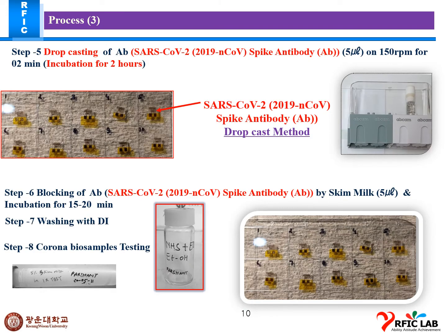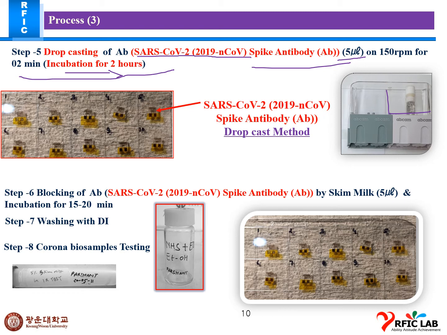Next is drop casting of the antibody, the spike antibody, basically a SARS-CoV spike antibody, 5 microliters. I did this for incubation for 2 hours. So here we can see this drop casting method. This is our antibody.